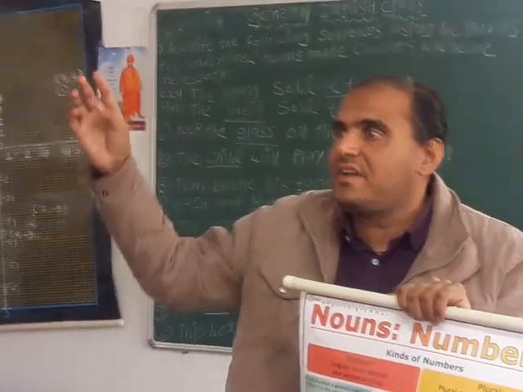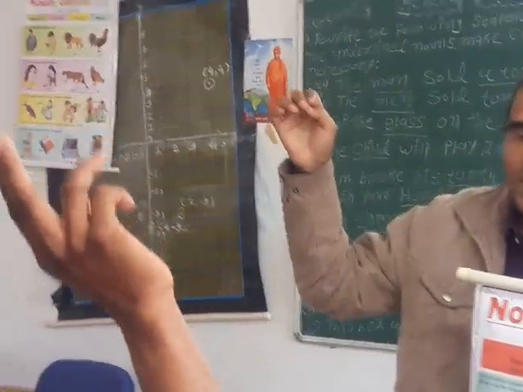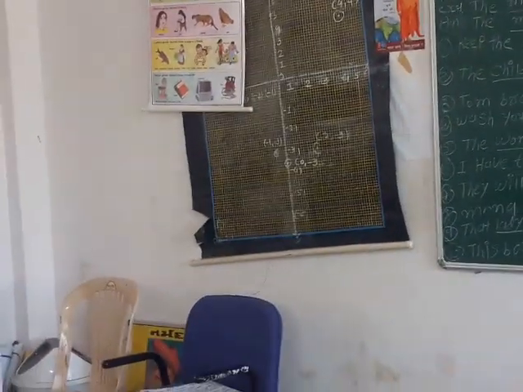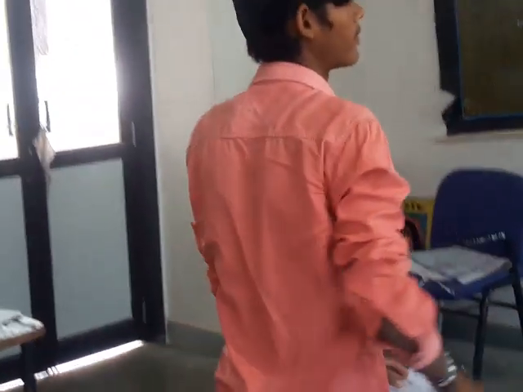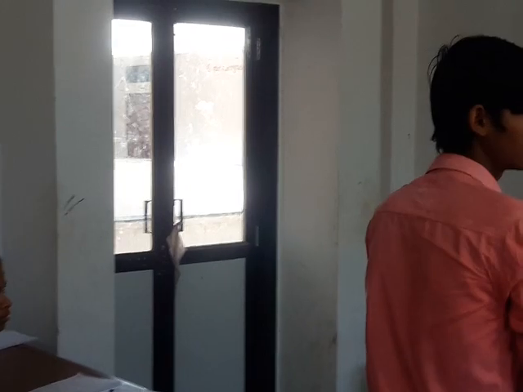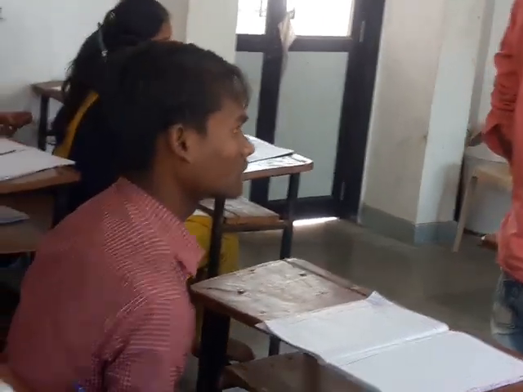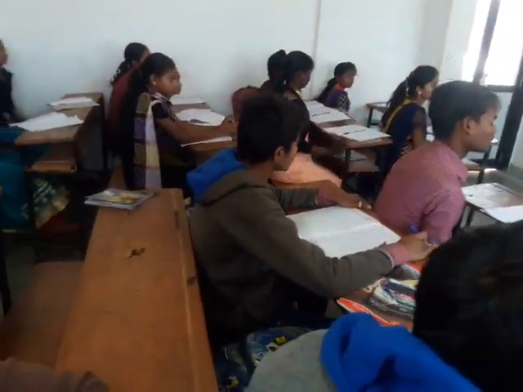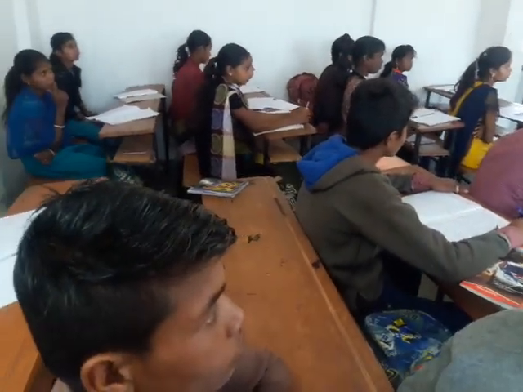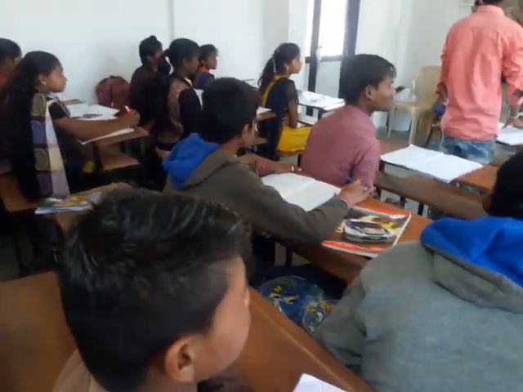Now next, who will read the next sentence? He is an honest man. So the right answer will be they are honest men. Now next, who will read next? Yes, you can please. This is a watch. What will be the correct answer of this one? These are watches. Please sit down.